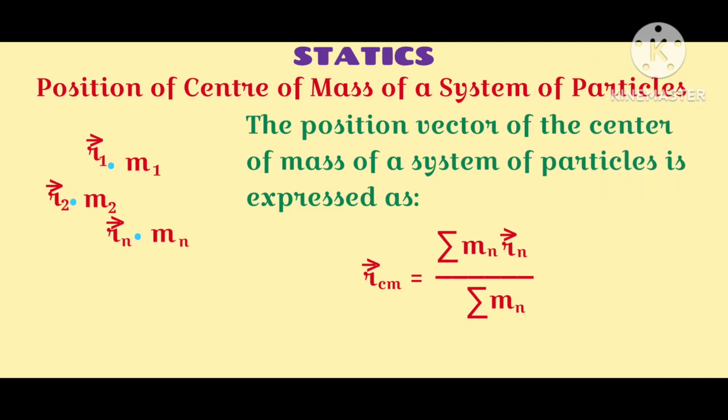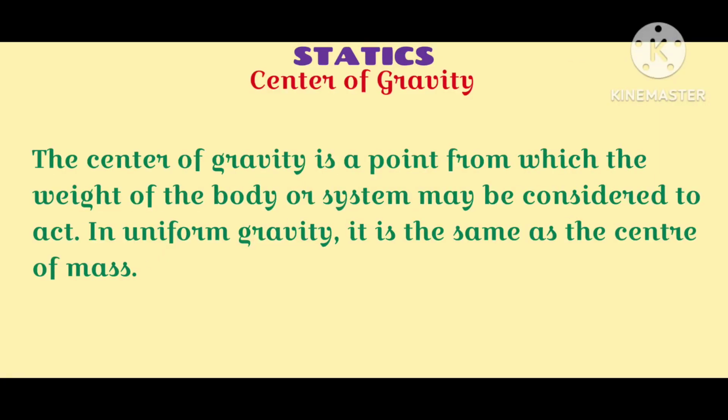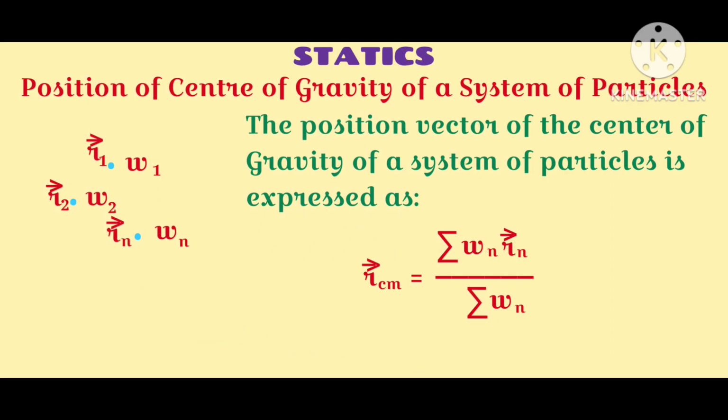This is the expression for the position vector of the center of mass of a system of particles. The coordinates of the center of mass of a continuous rigid body are expressed as follows. The center of gravity is a point from which the weight of a body or system may be considered to act. In uniform gravity, the center of gravity is the center of mass. The following is the expression for the position vector of the center of gravity of a system of particles.